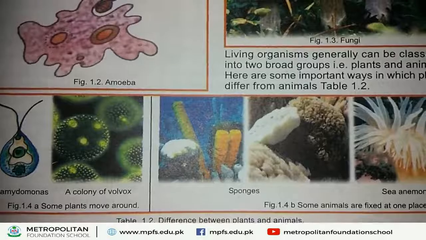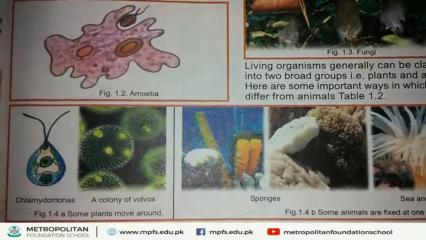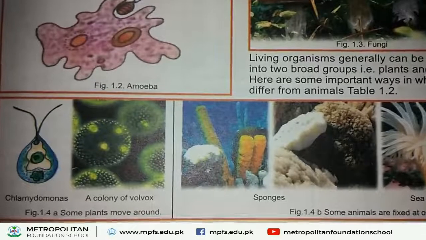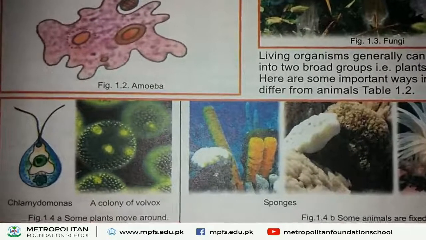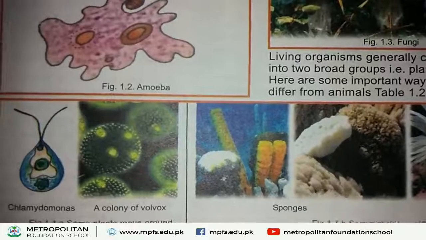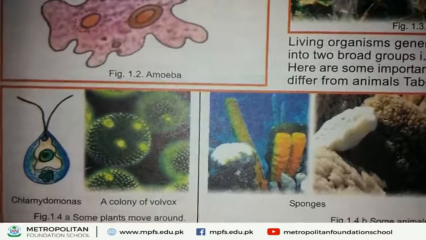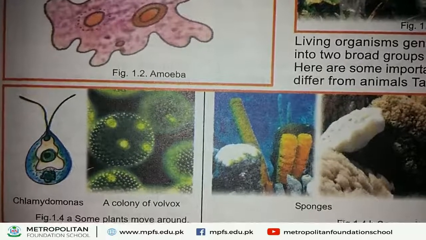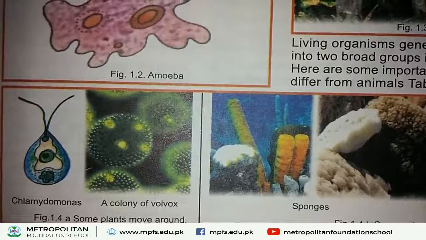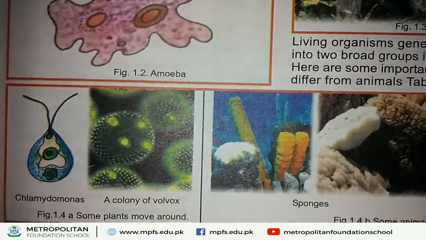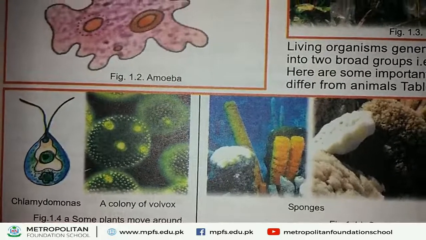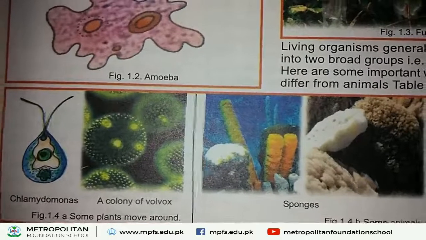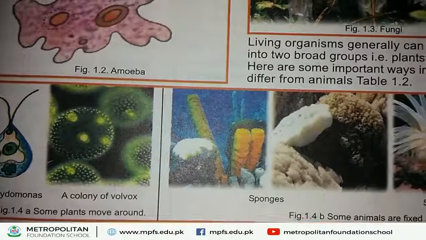Next, kingdom 4, kingdom Plantae. In kingdom Plantae, all plants are included, for example, Chlamydomonas and Volvox. Why is Chlamydomonas included in kingdom Plantae? Because they have chloroplast. That's why they are included in kingdom Plantae. And another example of kingdom Plantae is all higher plants, which are included in this kingdom.